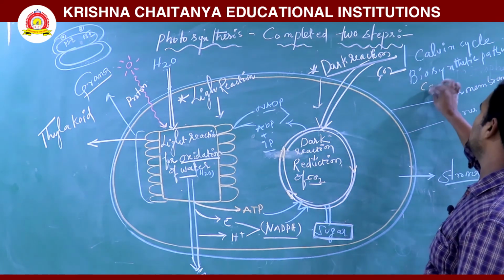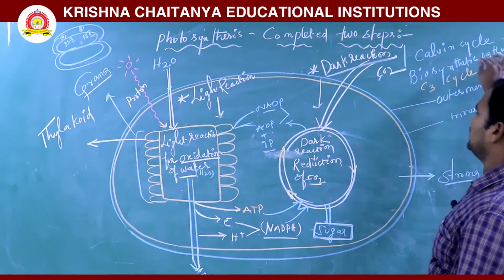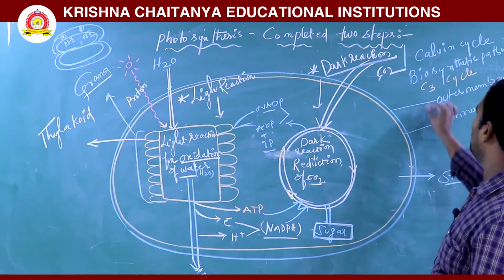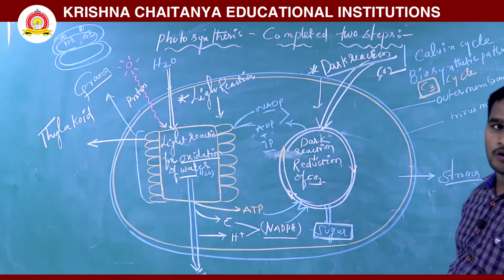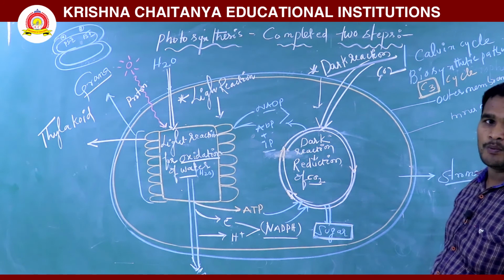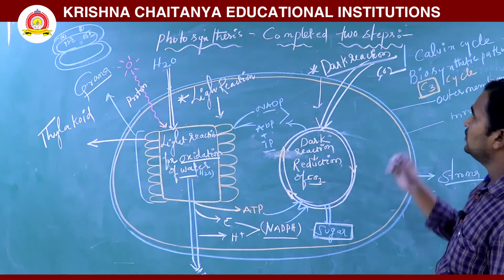The first stable product is a 3 carbon compound. So that is why it is called the C3 cycle.